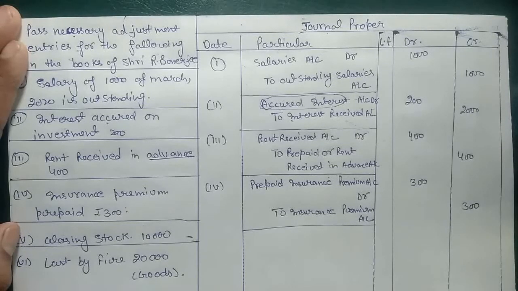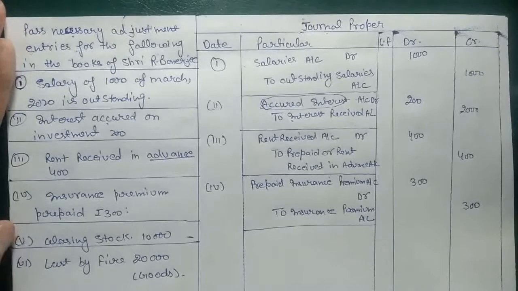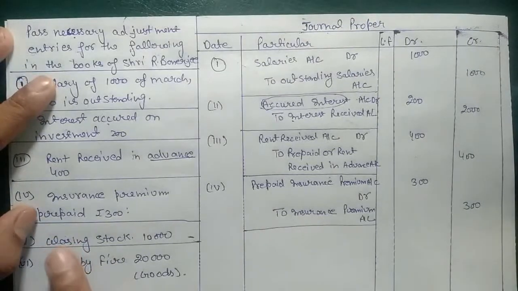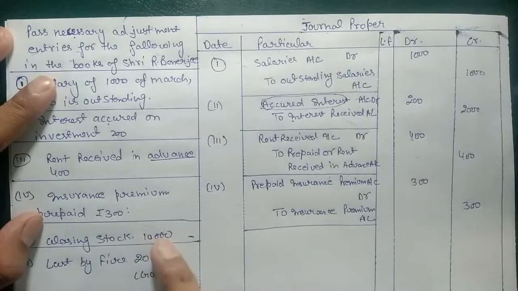So these are the entries that we can't post into the cash book, because for any outstanding or prepaid expense, what will we post in the cash book, because till now we have not paid or received that expense. So we need to post another entry for closing stock, that is 10,000.